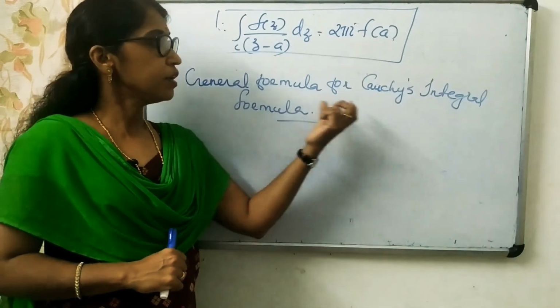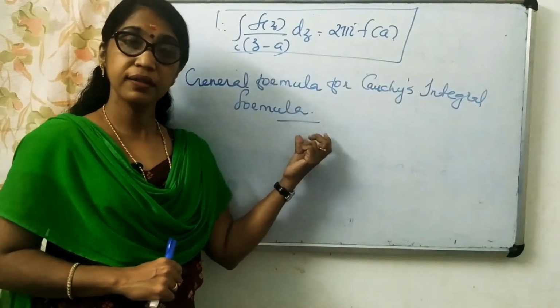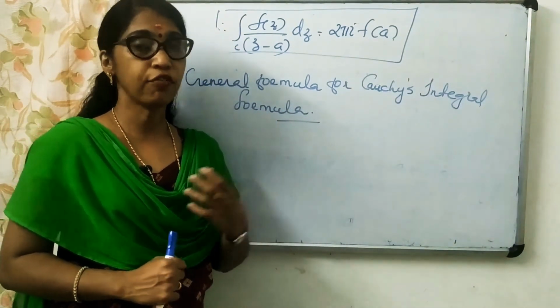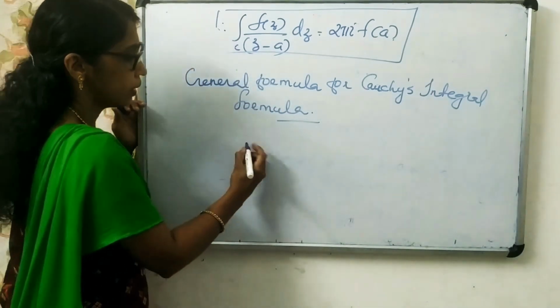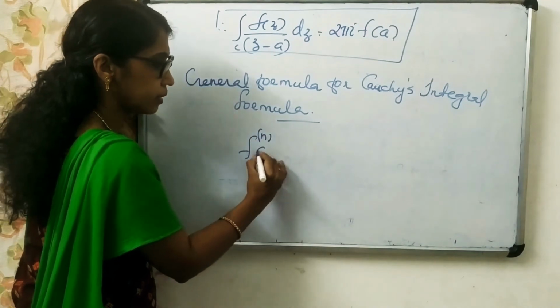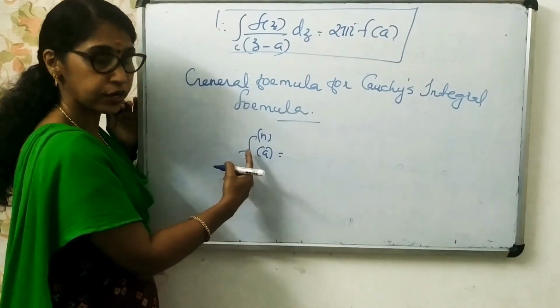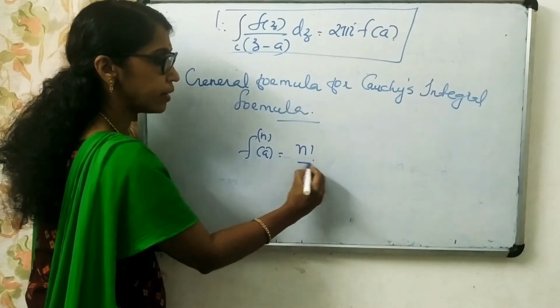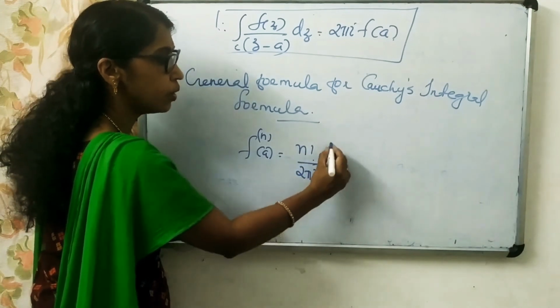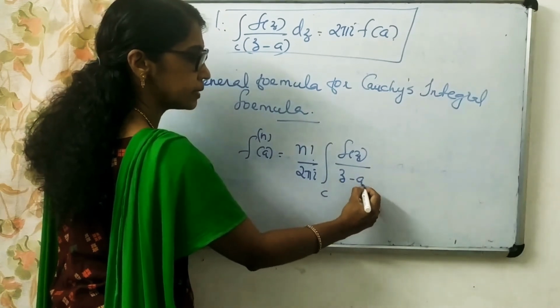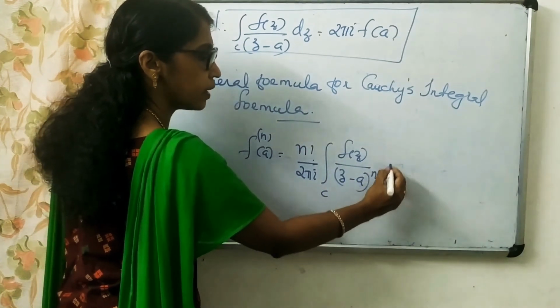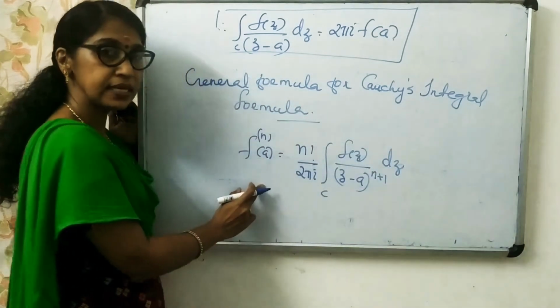Now general formula for Cauchy's integral formula, nth derivative, higher order derivatives-നുള്ള ഫോർമുല എന്താണ്? ജനറലൈസ് ചെയ്താൽ this formula becomes f n of A, that is nth order, f n of A is equal to n factorial by 2 pi I into integral over C f of z by z minus A the whole raised to n plus 1 dz. This is the generalized form.